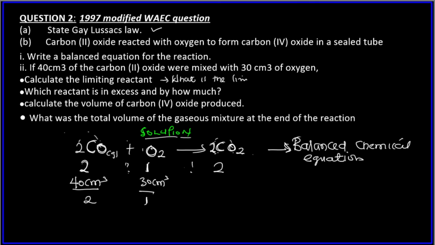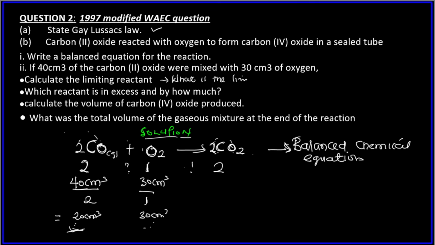The stoichiometric coefficient here is 2 and here it is 1. So this becomes 20 cm³ and this becomes 30 cm³. The one that is smaller after you divide is the limiting reactant, the one that will finish first.